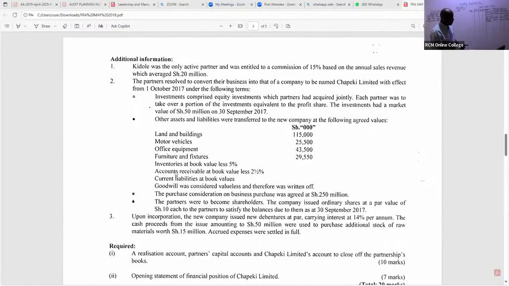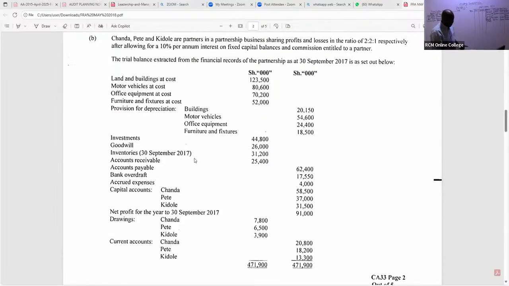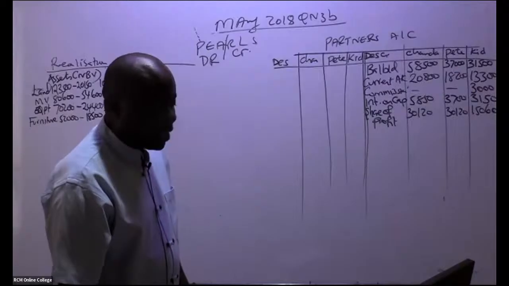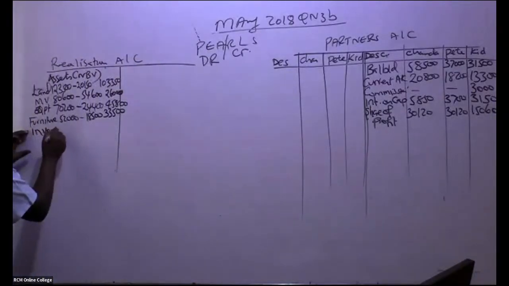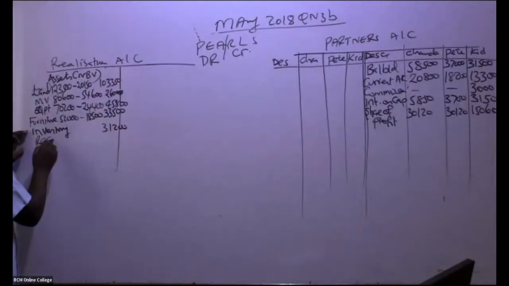So in this case for inventory, is there somebody who is able to see the inventory figure? The inventory figure, of course, we take it the way it is because there is no depreciation for inventory. So inventory, how much do I book in, my good students? We have here 31,200. So we have here inventory 31,200.